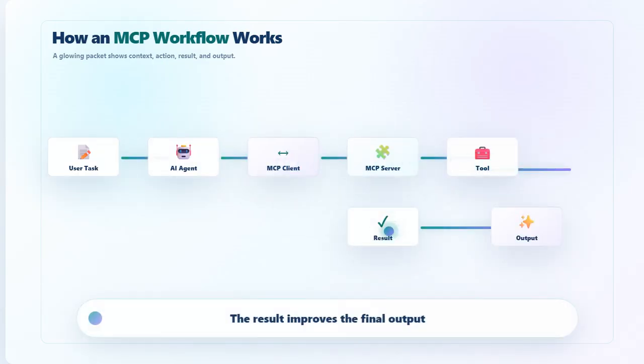Now let's look at how an MCP workflow works. A user gives a task to an AI application. The AI agent decides what information or tool is needed. The MCP client connects to the right MCP server. The server exposes an approved tool or resource. The agent uses the result to continue the task. The final output may be an answer, recommendation, draft, or workflow action.